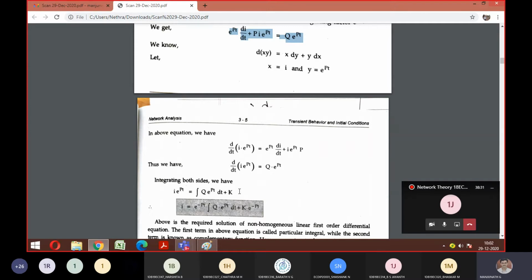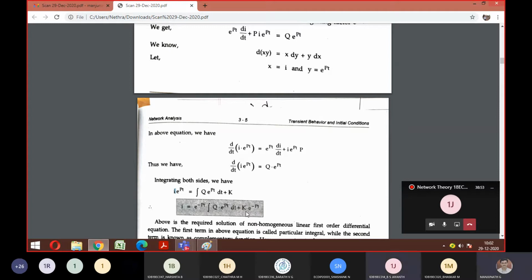Any doubts, anyone, till here? So then what is this last equation? See, I told you I want only I. So this e^(pt) has been transferred to this side. It is a reciprocal, right? That's why you got e^(-pt). Is it fine?